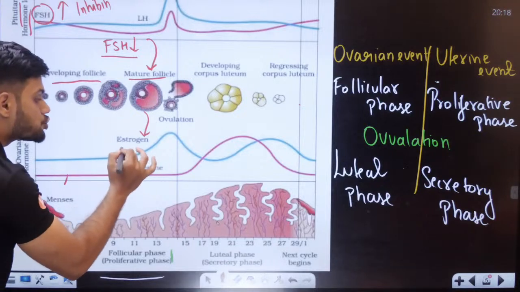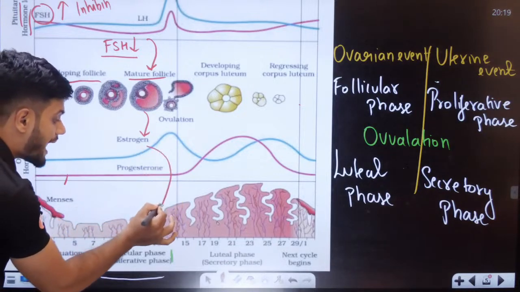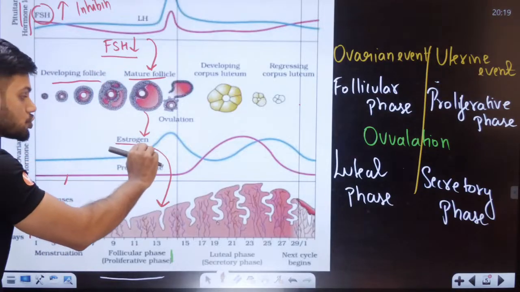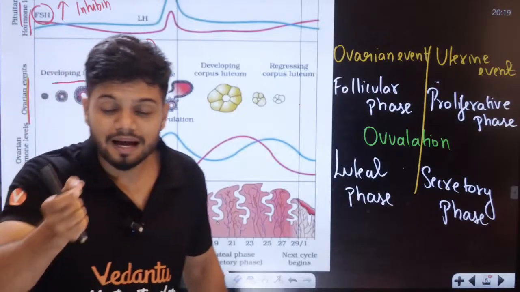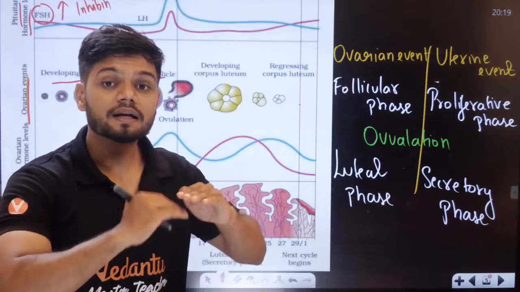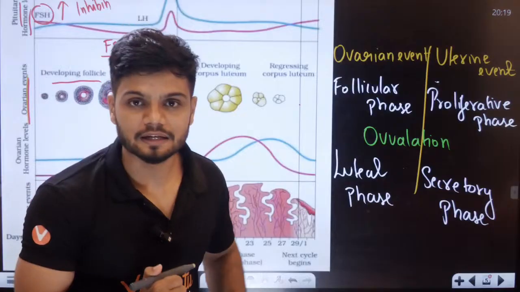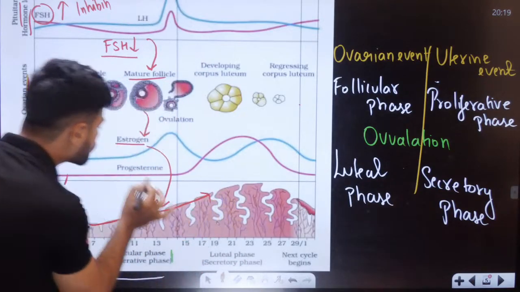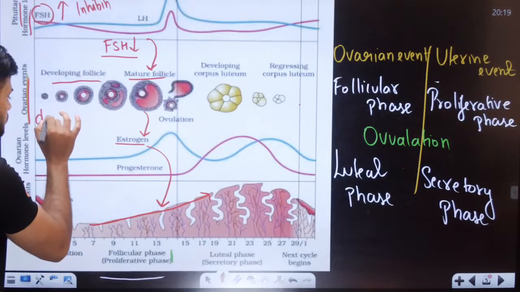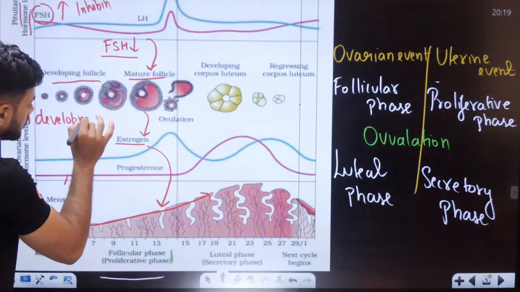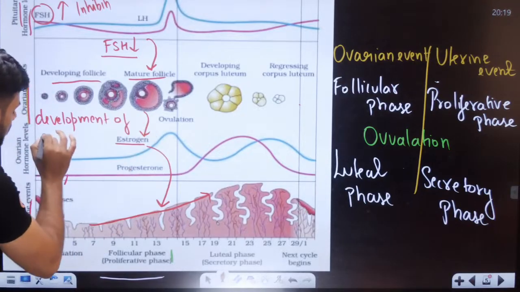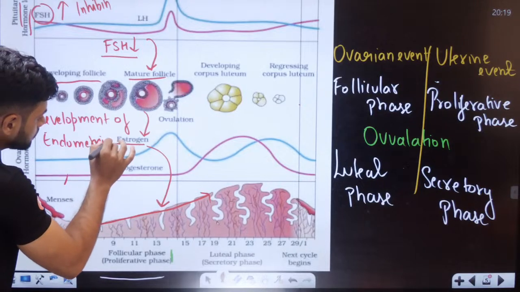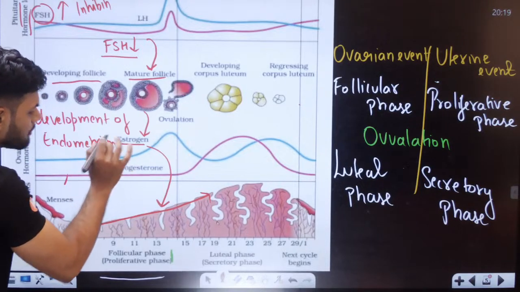Now this estrogen will influence the endometrium layer. It's like a connection. This estrogen will help in development of the endometrium layer. Can you see, students? There is a piling up of the endometrium layer. Students, estrogen will help in what? It will help in development of the endometrium layer.